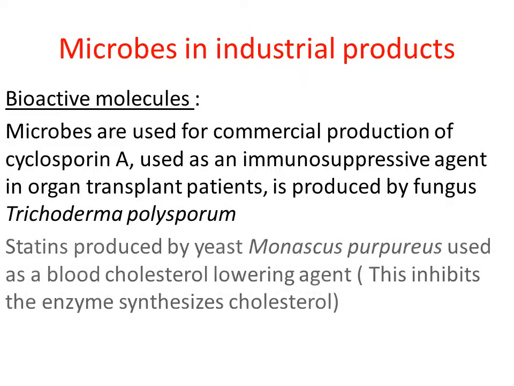And one more bioactive molecule is statin. What is the use of statin? Statin is also a bioactive molecule. This is produced by growing yeast. The name of the yeast is Monascus purpureus. This is the name of the yeast, right? So Monascus purpureus is grown at the industrial level to produce statin. What is the use of statin? Statin is used as a blood cholesterol lowering agent.